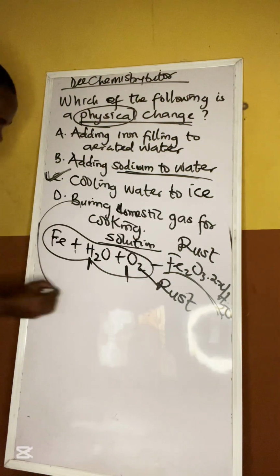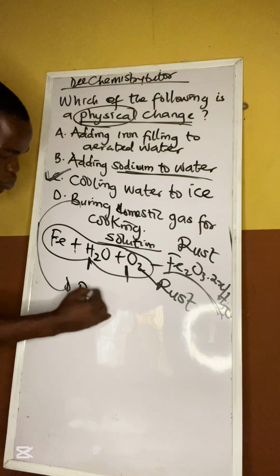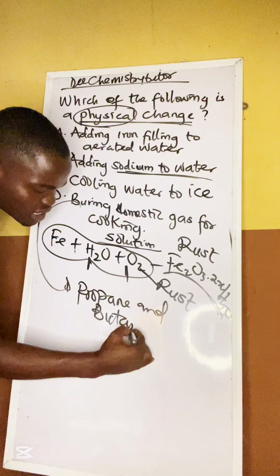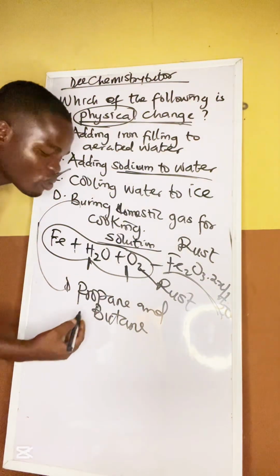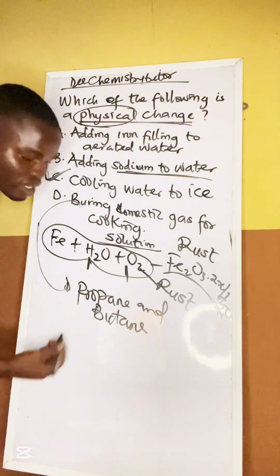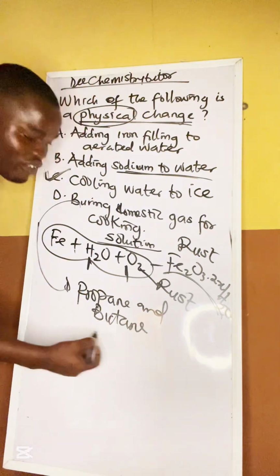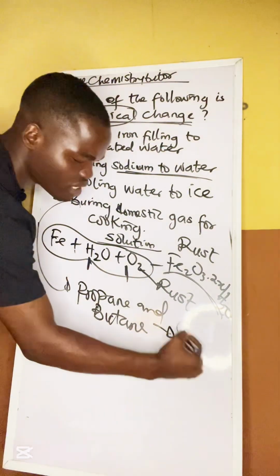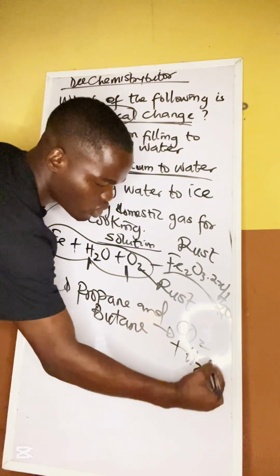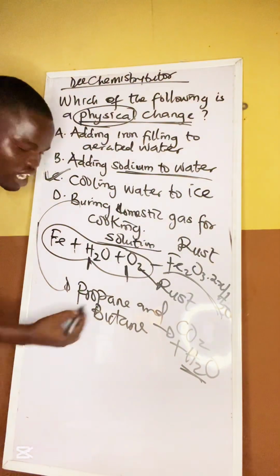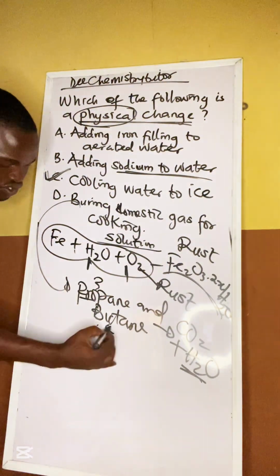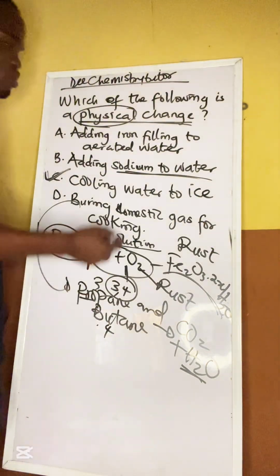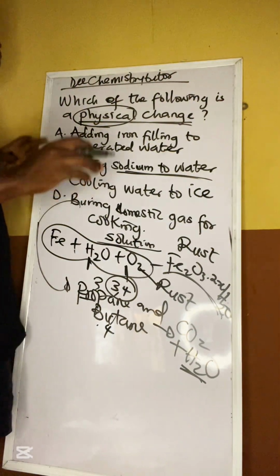Burning domestic gas for cooking. Absolutely, you should know that the components inside domestic gas are propane and butane. So don't forget, these are hydrocarbons. And these hydrocarbons can undergo what we call combustion. You understand? So when you light up the gas, they can undergo combustion and form CO2 and water. So absolutely, you should agree with me that this is a chemical change because a new substance is being formed. How do I know this? I know that propane is C3H8 and butane is C4H10. Those are the components. So basically, that's the answer to this question.